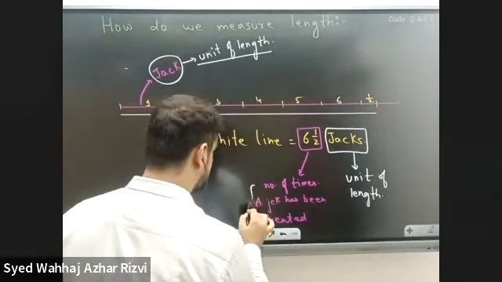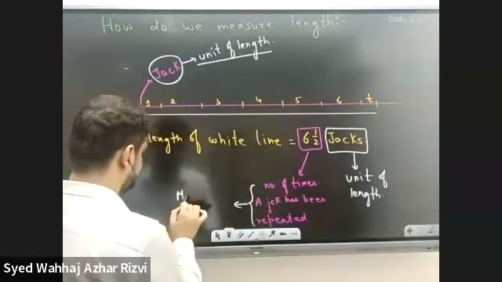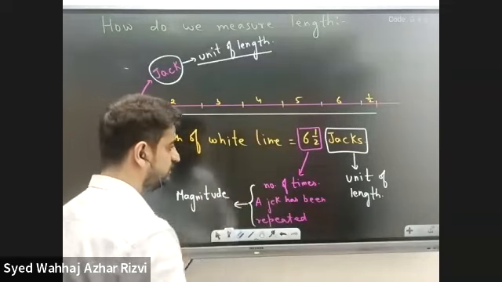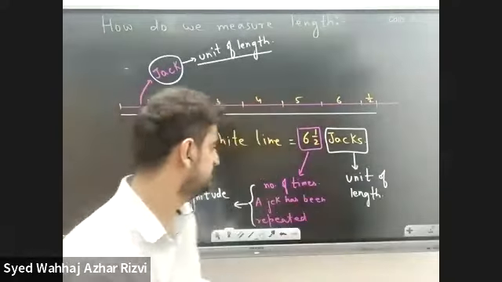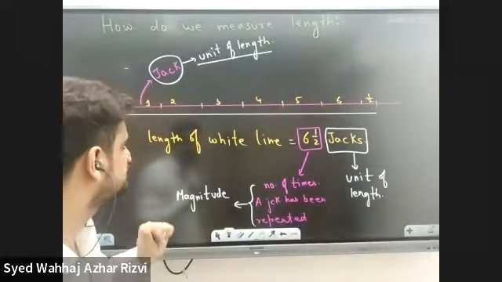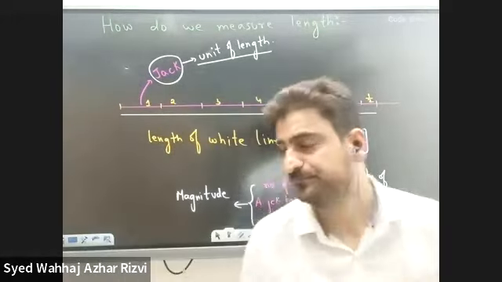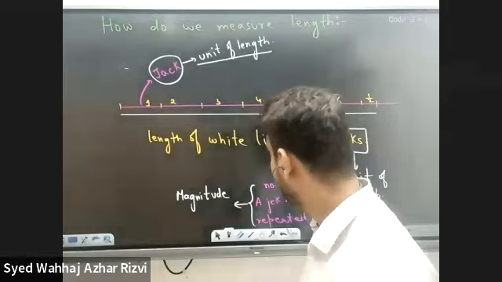So the unit is repeated magnitude times to give the value of length, right? So that's what our method is.